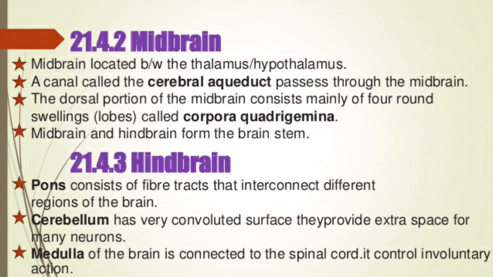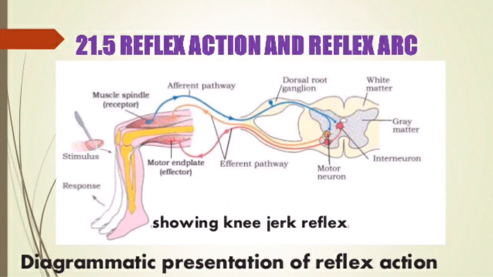Hindbrain consists of three parts: pons varoli, which consists of fiber tracts that interconnect different regions of the brain. Cerebellum has a very convoluted surface. They provide extra space for many neurons. Medulla oblongata of the brain is connected to the spinal cord. It controls involuntary actions.